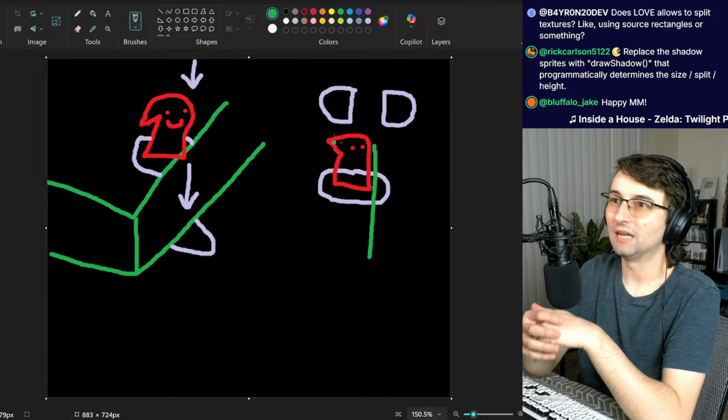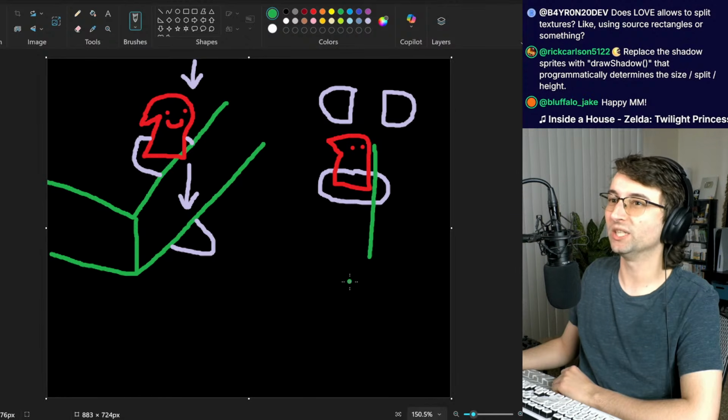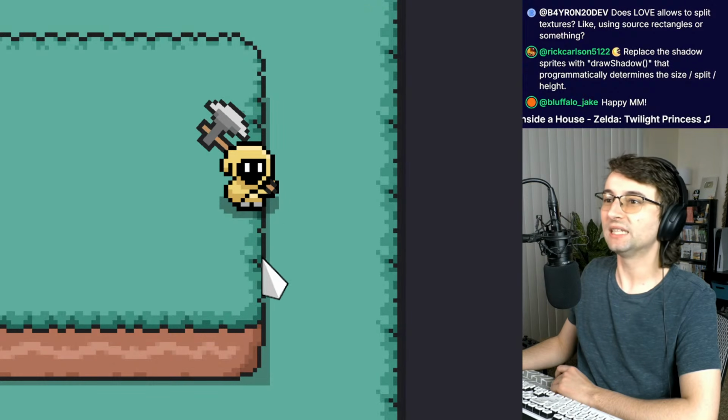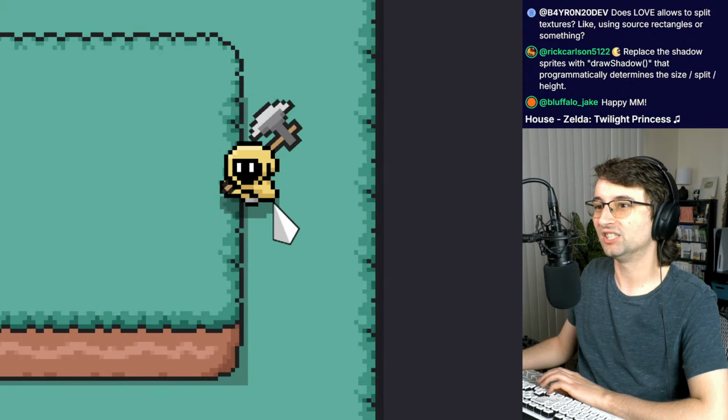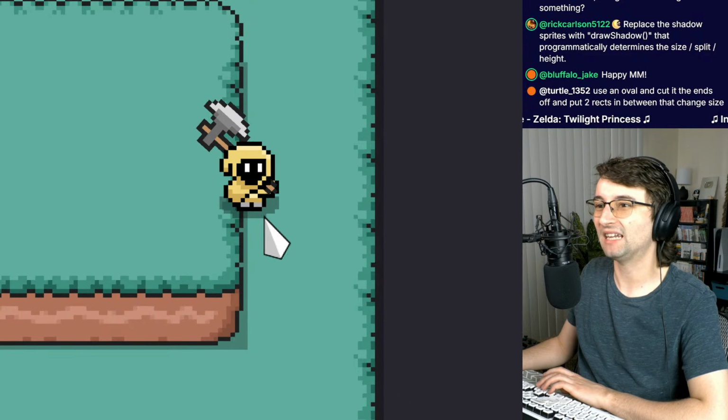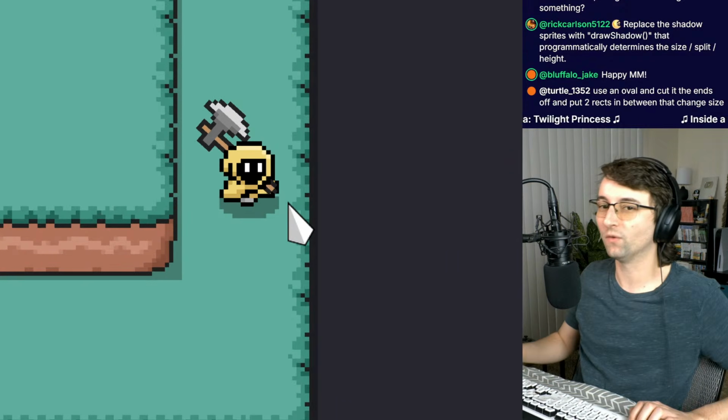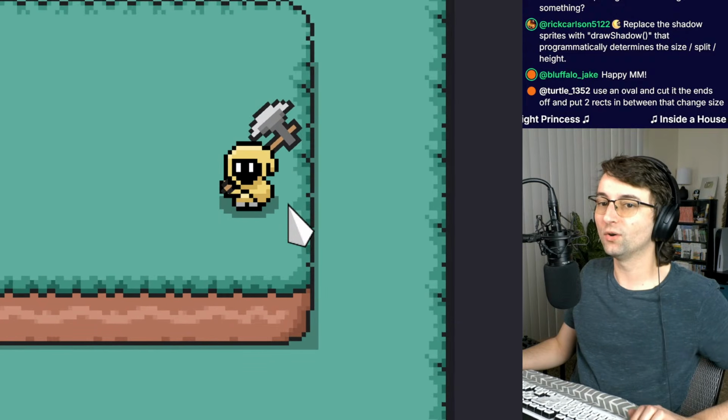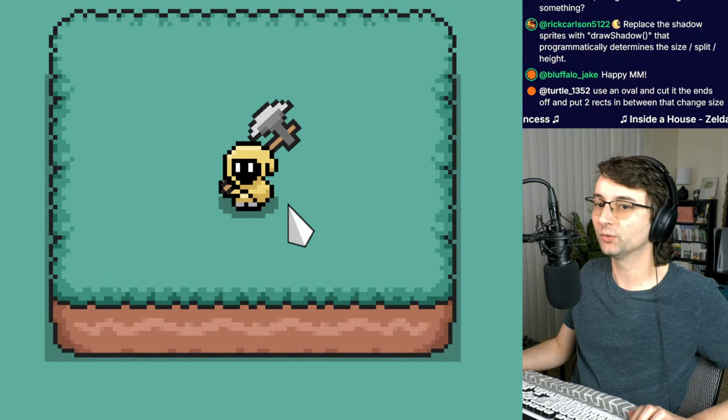Thank you. I'm just talking about this shadow issue that I'm experiencing in the game, when you stand at the edge, the player's shadow is hanging off the edge, and it only moves down when you fall off. Use an oval and cut the ends off and put 2 rects in between that change size.